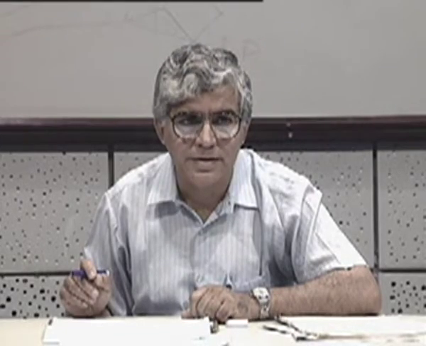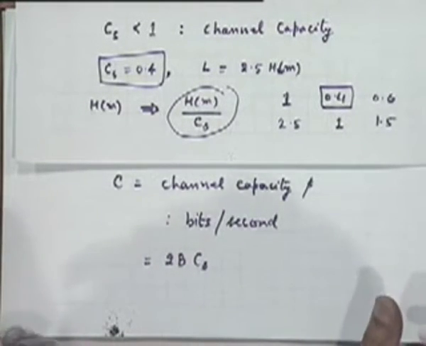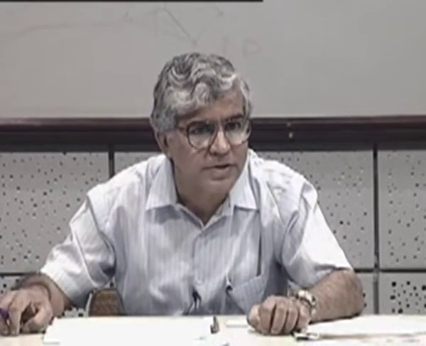So that means at the source, after coding and all that, the symbol rate will be 2B CS or only CS? Symbol rate will be 2B. No. Channel capacity is absolutely independent of source. It has nothing to do with source. It's an attribute only of the channel, just like the entropy was an attribute only of the source. It told me how much average information is coming out of that source. Similarly, channel capacity is an attribute purely of the channel.